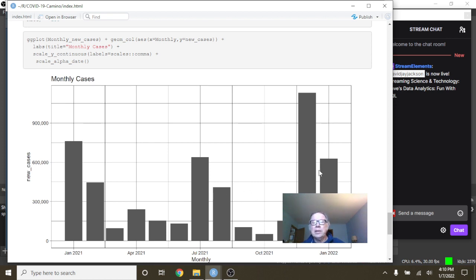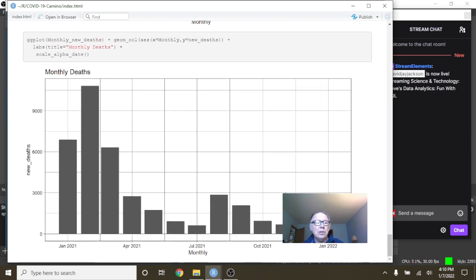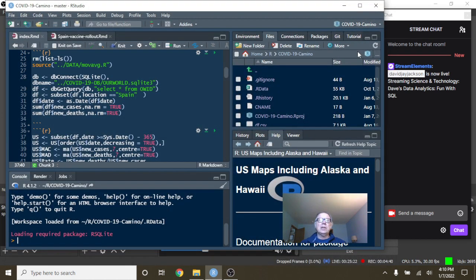Monthly cases, again, this is not a good situation here. We're only 1 week into the year. What about deaths? Well, here's the good news, okay? This is 3,000 deaths. Look at all the weeks you were under 3,000 deaths per week, okay, in Spain. So that's for the previous 12 months anyway. So anyway, Brazil, Spain, that does take care of your report for today.